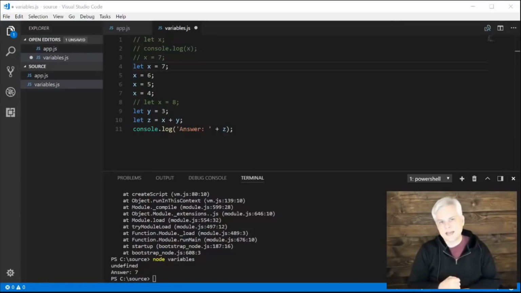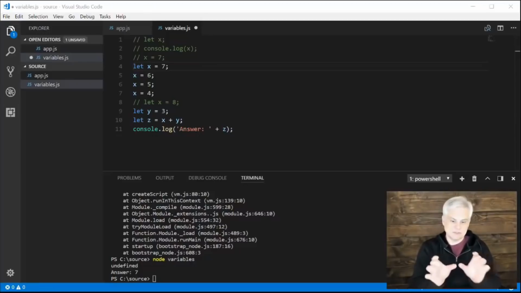Rule number 1 is that all identifiers, all variable names, have to begin with either a letter, a $, or an underscore. So that's rule number 1. Rule number 2 is that the variable names can contain letters or numbers, $, or underscores, but no other special characters, and you can't use a space between two words that you intend to be considered together as an identifier. Identifiers can't have any spaces, all right?